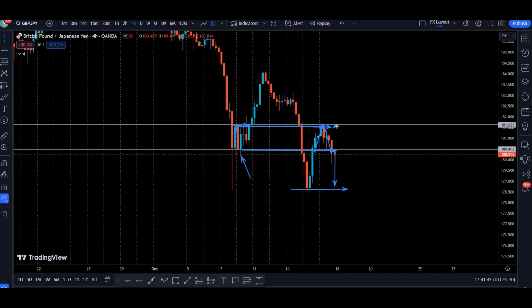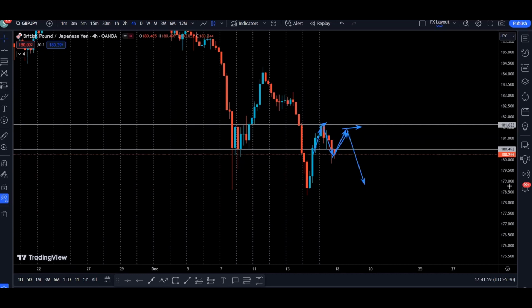So this one is going to be a resistance level on the 4-hour time frame. Anyways, we anticipate the price to come down, but price can also come up in this area, make kind of a double top and continue going to the downside.